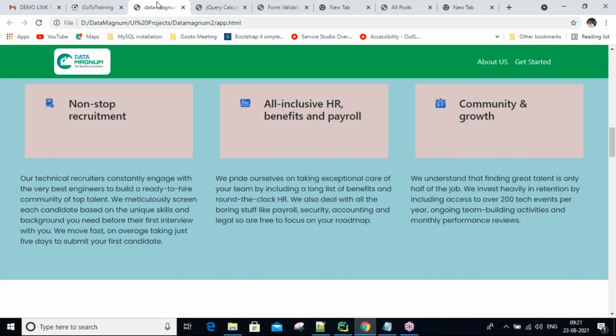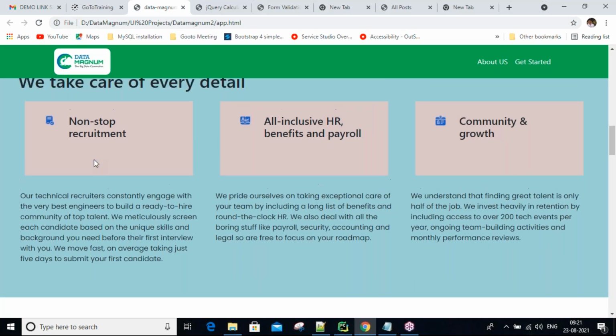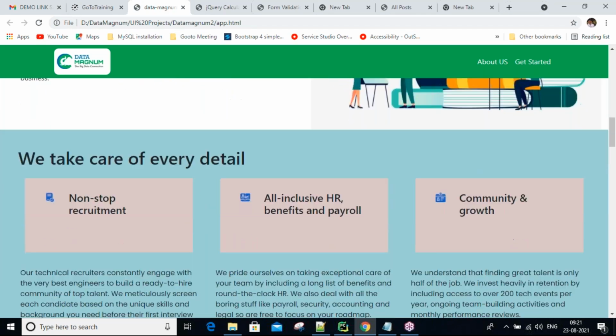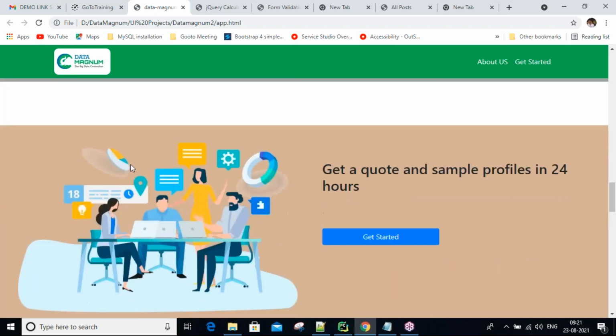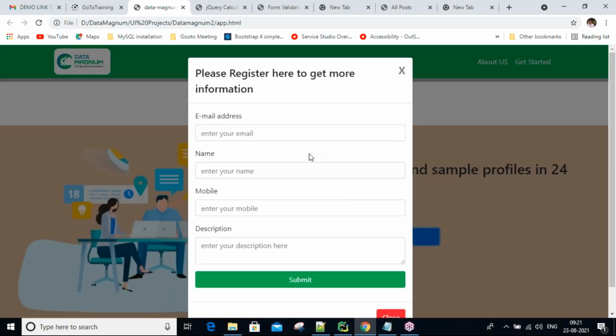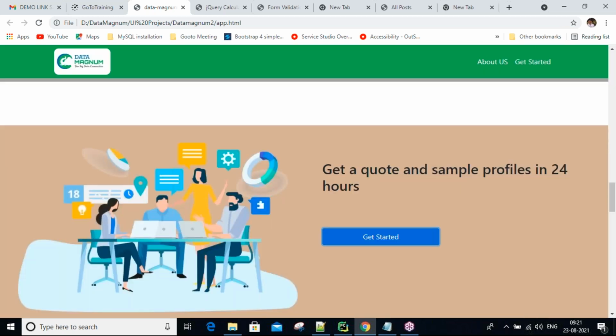For example, this is a front-end related application. All together we are developing the front end here. If I click here, immediately a registration form comes, where you enter your email, name, mobile, and description. If you don't want it, just click it away. I'll show you how all these things are designed. It's a dynamic, responsive application: the same application you can use on a laptop, a desktop, or a mobile, and based on your device size it automatically adjusts.